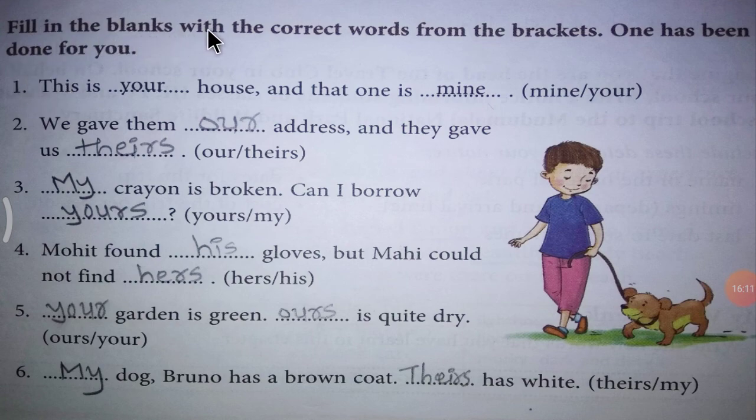Fill in the blanks with the correct words from the brackets. One has been done for you. This is your house and that one is mine. We gave them dash address and they gave us dash.